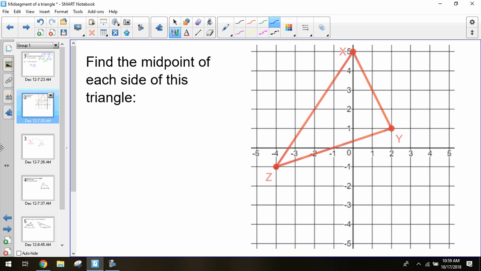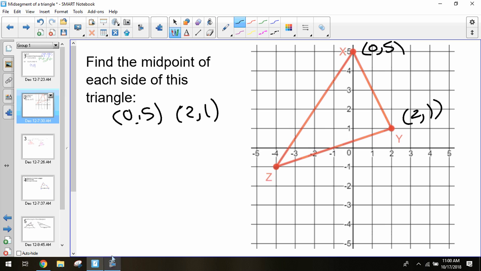In order to find the midpoint of a side, we can look at the coordinates of that side. So I'm going to do x and y. X is (0, 5), and Y is (2, 1). To find the midpoint, I'll use (0, 5) and (2, 1). So 0 plus 2 is 2, divided by 2 is 1. 5 plus 1 is 6, divided by 2 is 3. So (1, 3) is the midpoint of that side. I can go to (1, 3), and that puts me at the midpoint on my triangle. I know it's on my triangle, so that's good.